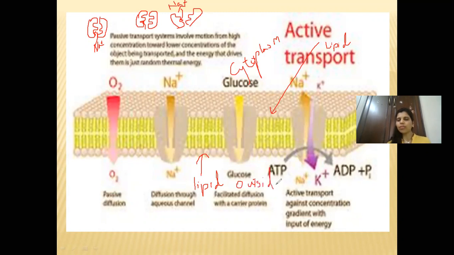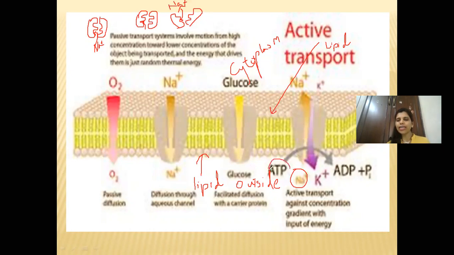Now sodium is over here, meaning it is outside the cell. It has to go inside, into the cytoplasm. When it is moving inside, it gets attached like this to the outer part of this opening. It's like a gate, as I told you. It opens and it throws, and when it is throwing this sodium inside the cell, the energy is used.